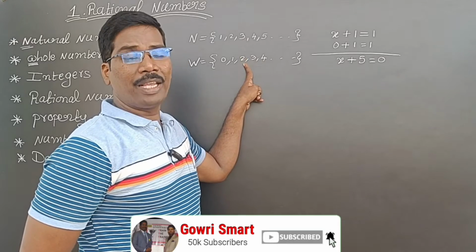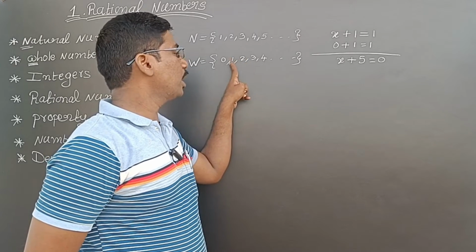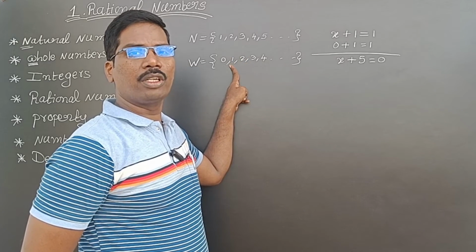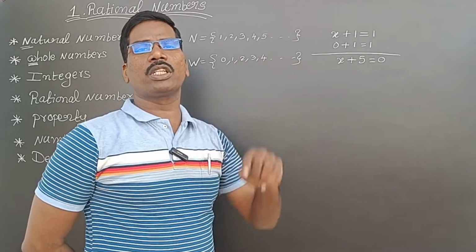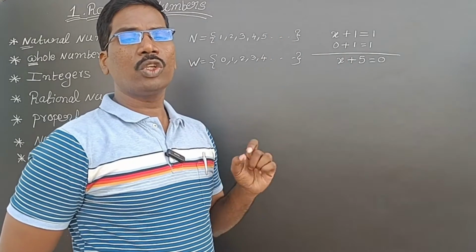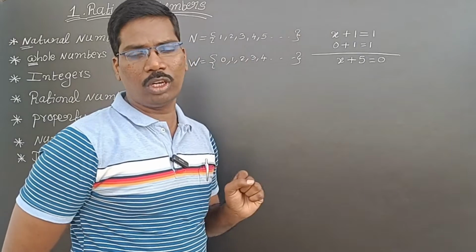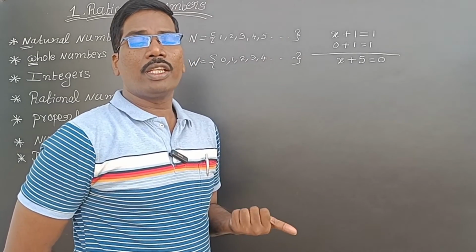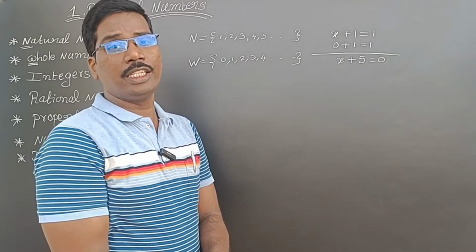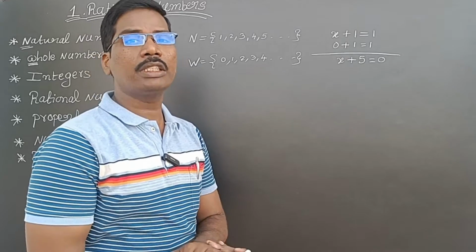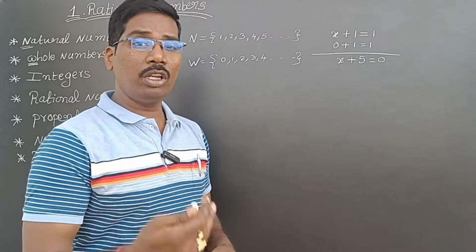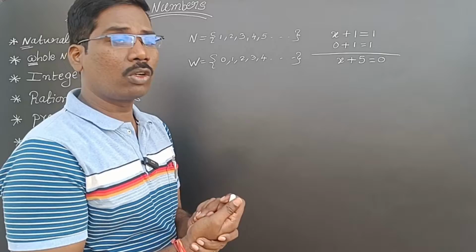We can say this is plus 2 or simply 2. We can say this is plus 1 or simply 1. It means all our positive numbers are there. There are no negative numbers. So if I include the negative numbers in these whole numbers, then we get a new system that is called integers. The whole numbers along with the negative numbers are called integers.